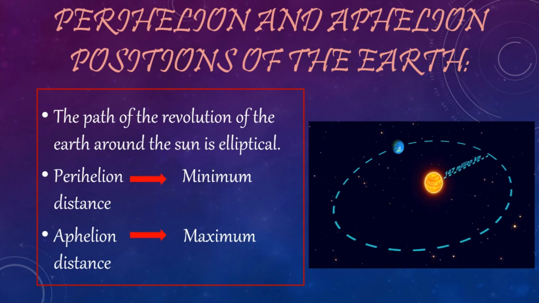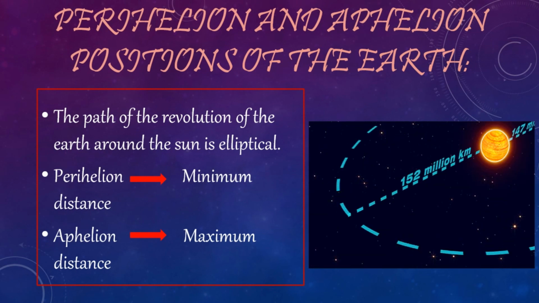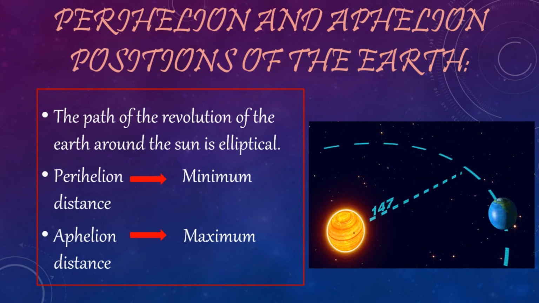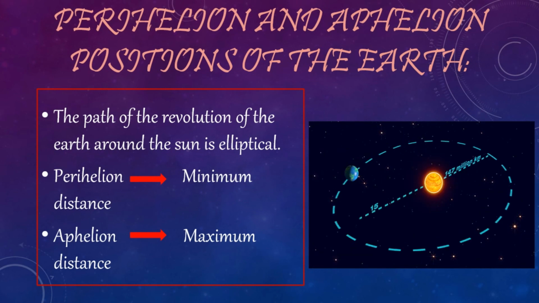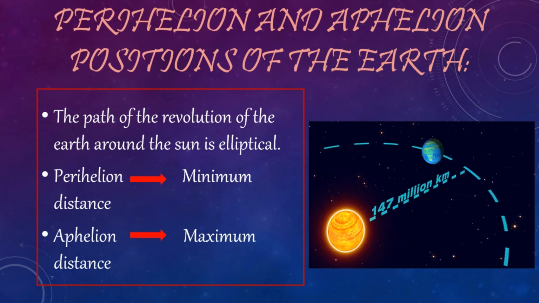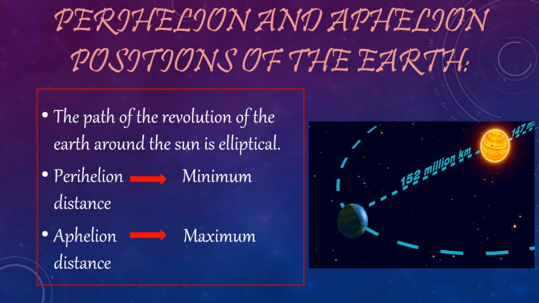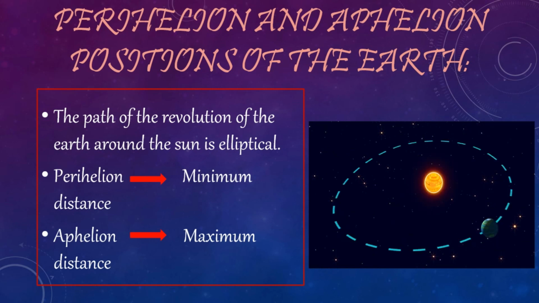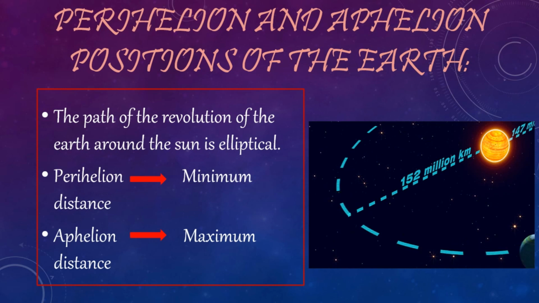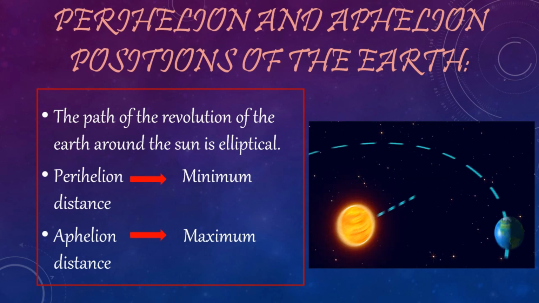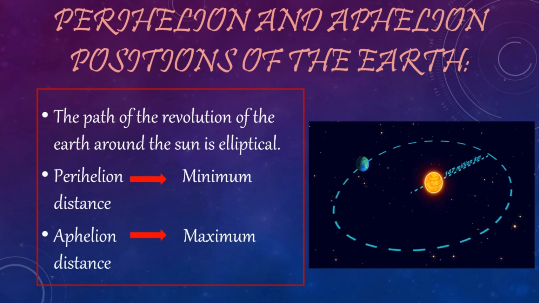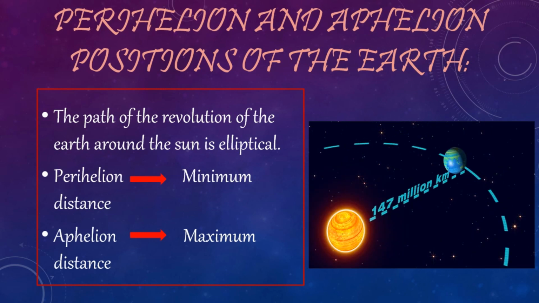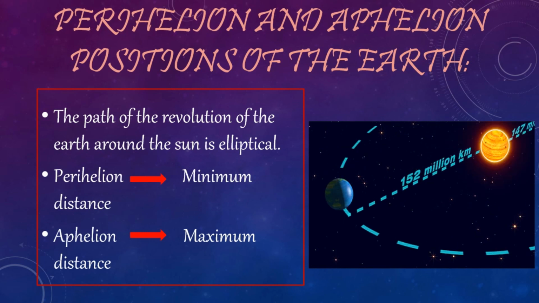Perihelion and aphelion positions of the earth. The terms perihelion and aphelion describe different points in the Earth's orbit of the Sun. The path of the revolution of the Earth around the Sun is elliptical, which is oval, not circular. The Sun is at one of the two centers of the ellipse.